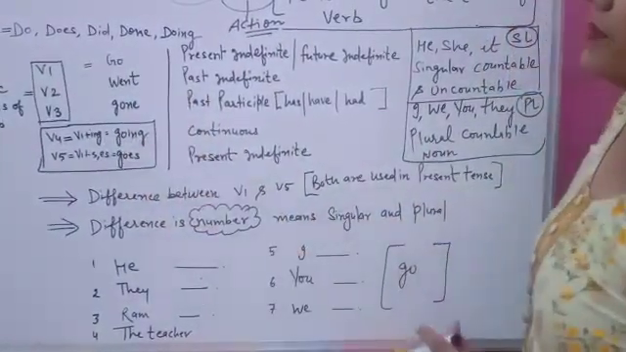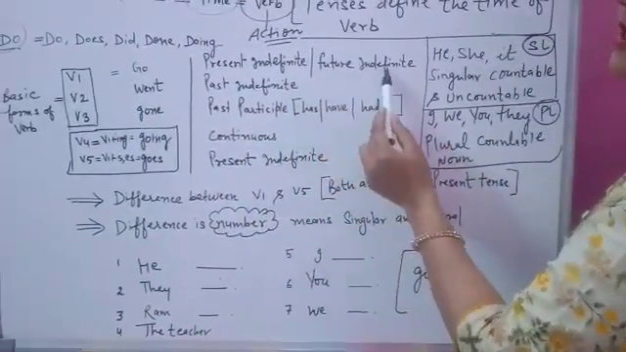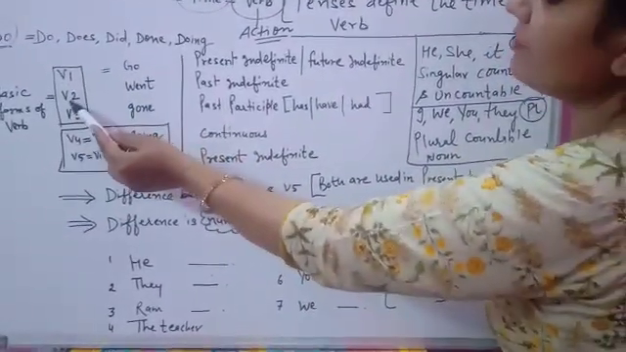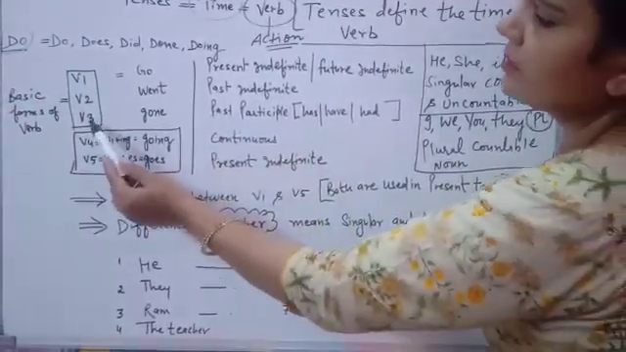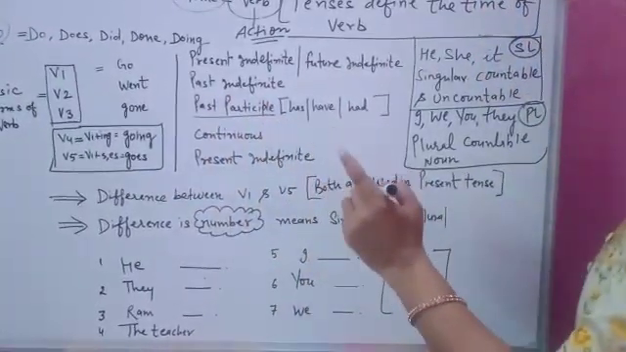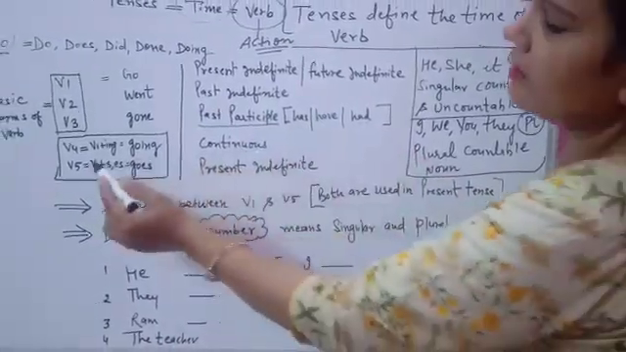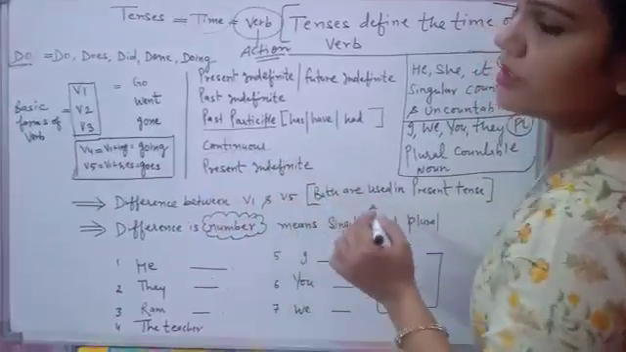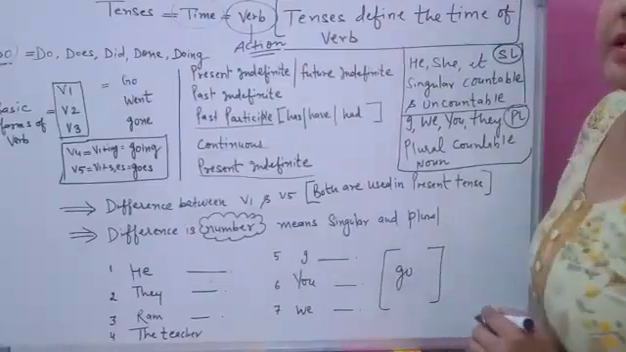Clear? In English grammar, V1 is always used in present indefinite and future indefinite. V1 means the first form of the verb. The second form of the verb is always used in past indefinite. The third form of the verb, which you can call the past participle, is always used with has, have and had. Clear? The fourth form of the verb, the ing verbs, is always used in continuous tense. The fifth form of the verb is always used in present indefinite.